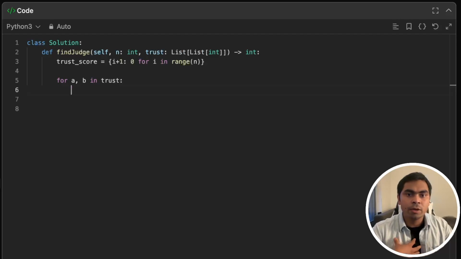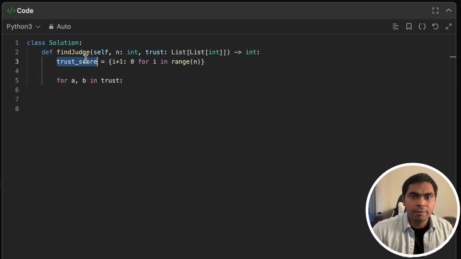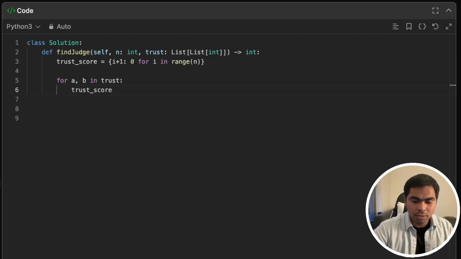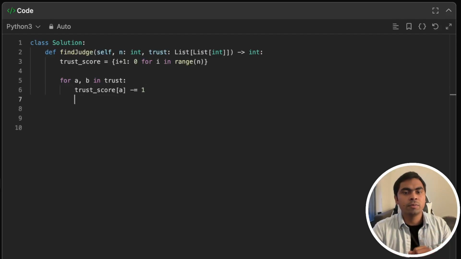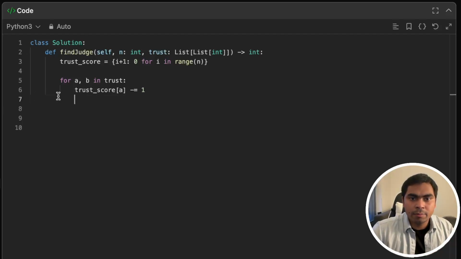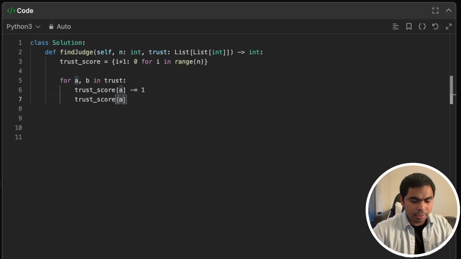So now I know that if A is trusting B, that means A is supposed to lose the trust. So I'll decrement 1 from its value, and B is supposed to gain the trust of A. Okay, B is supposed to gain the trust of A. So B is gaining A's trust. So plus 1. Pretty cool.